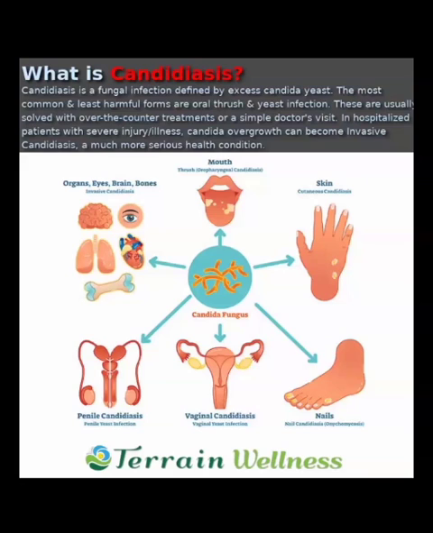And if it is in the penile area, it is known as penile candidiasis. So based on the site of infection, the candidiasis infection is divided.